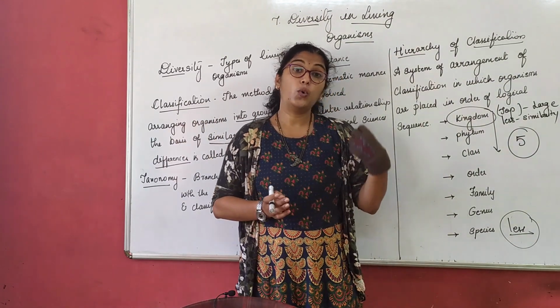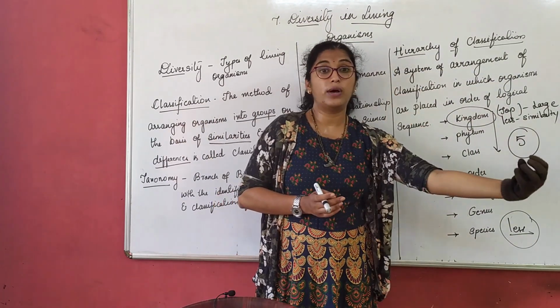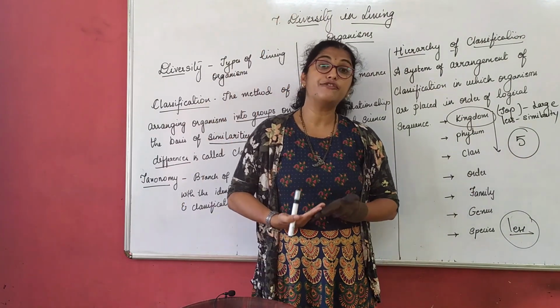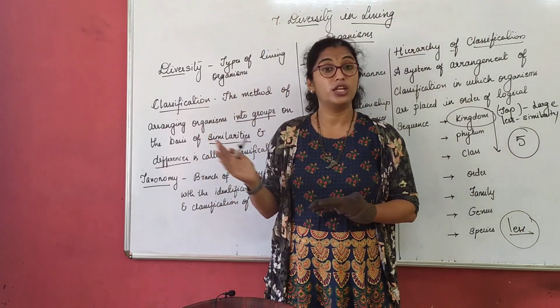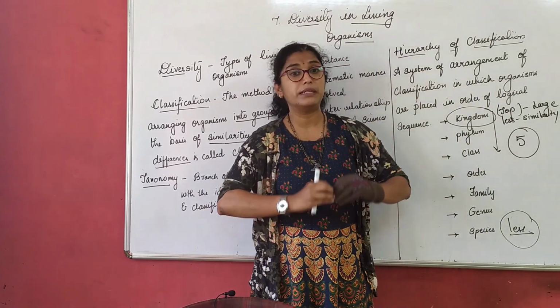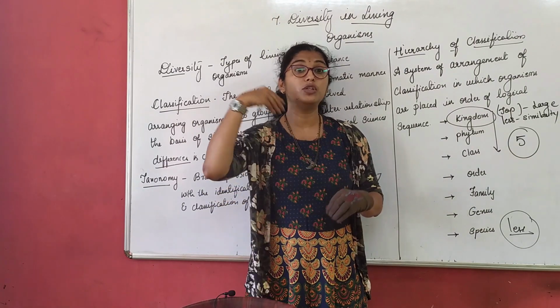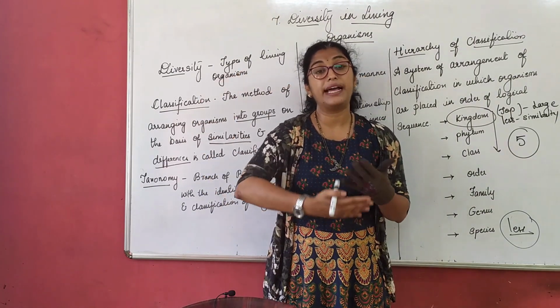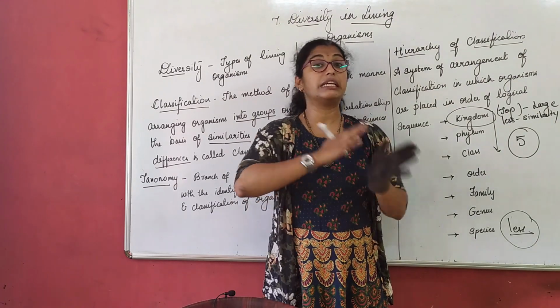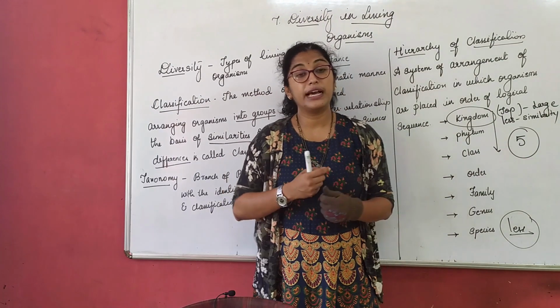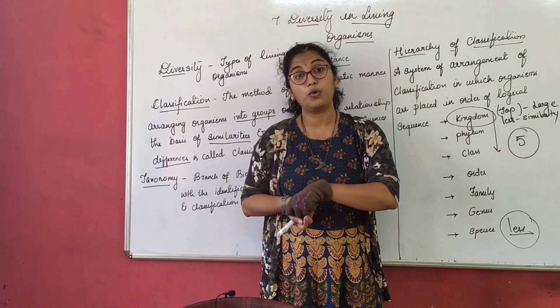But if I classify all plants in one kingdom and all animals in one kingdom, will that be enough to understand their classification? No, because in plants we again have the most primitive plant, that is simple to complex. We have plants which are not photosynthetic and which are photosynthetic. In animals also we again have eukaryotes and prokaryotes.